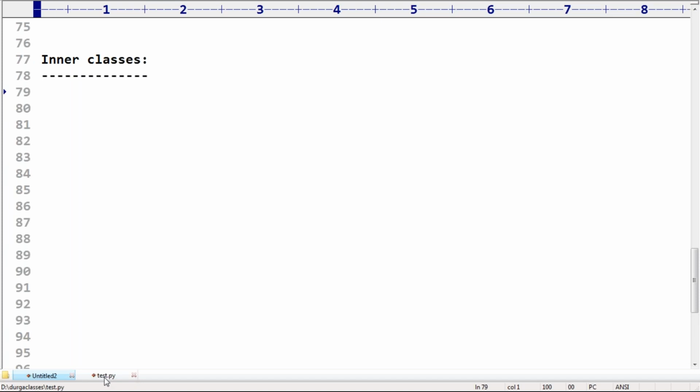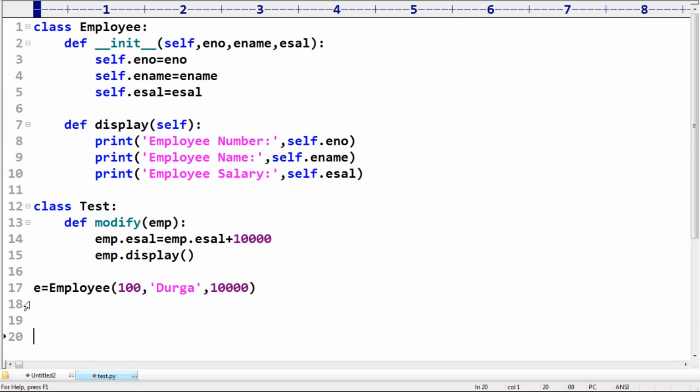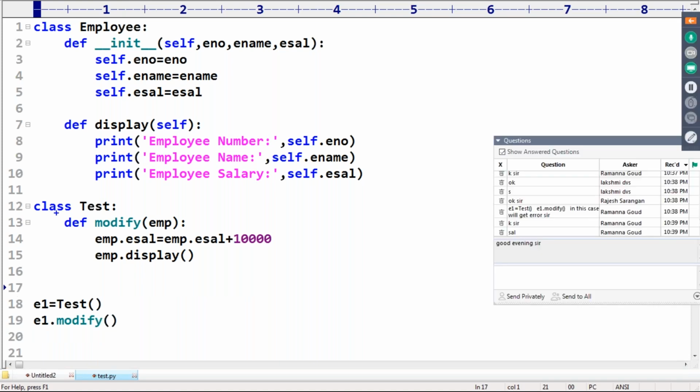Raman, one minute. Can you please tell what is the code? E1 is equal to test.E1 dot modify. You will get an error. What is the reason? Anyone, can you please tell? You will get an error because of this code. What is the reason? Correct, good. Sir, you are calling the modify method just like an instance method.